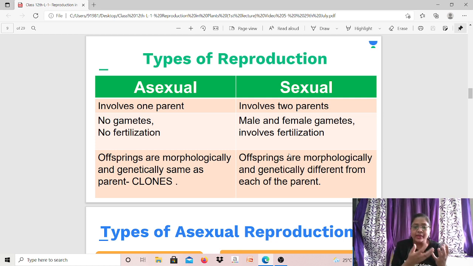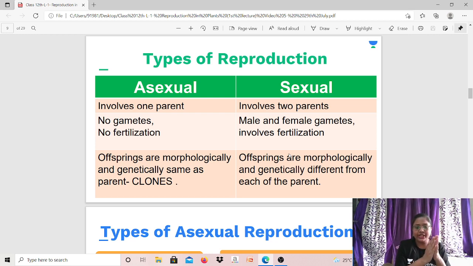Obviously, if identical DNA is passing from parent to offspring, then the offspring will look identical to the parent, which means the offspring is morphologically and genetically the same as the parent. Morphologically means all the external characteristics will be the same as the parent, and genetically means the genetic constitution, the number of genes, structure, function, etc. Even that will be exactly the same. I hope you understood this.